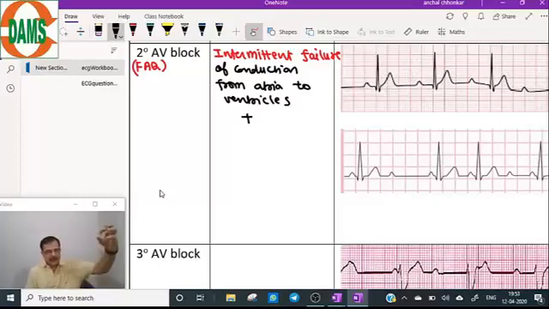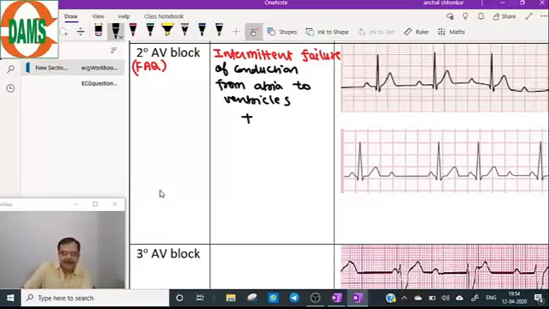Intermittent. Some atrial impulses can conduct to the ventricle and some atrial impulses may not conduct to the ventricle. This is the meaning of intermittent failure of conduction from atria to ventricle. But the ventricle always depolarizes from that atrial impulse.